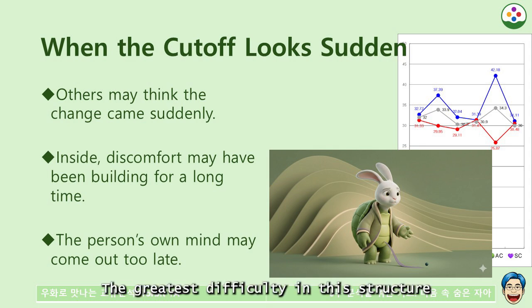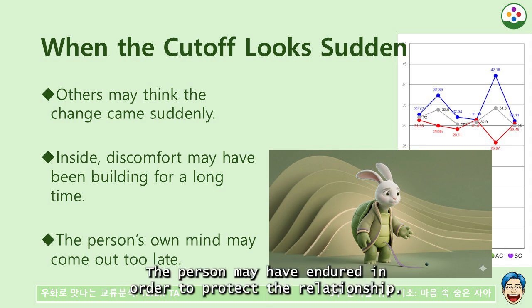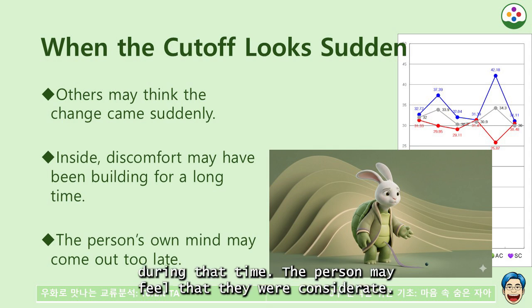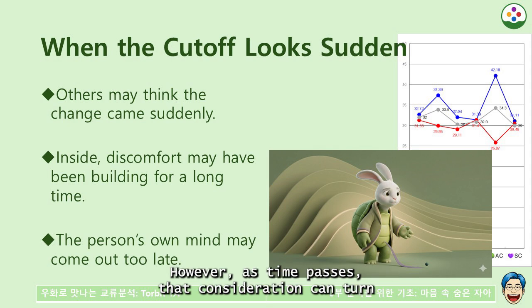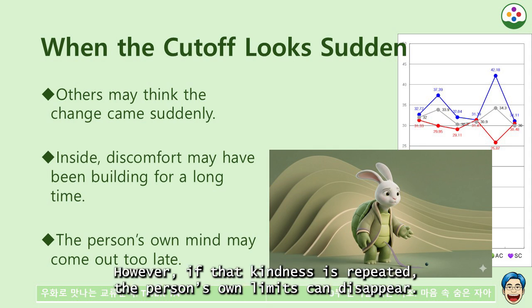The greatest difficulty in this structure is that the person's own mind comes out too late. The person may have endured in order to protect the relationship. However, the other person may not have known that mind during that time. The person may feel that they were considerate. However, as time passes, that consideration can turn into disappointment. The person may feel that they acted kindly. However, if that kindness is repeated, the person's own limits can disappear.